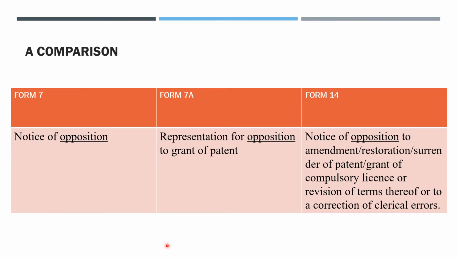When you compare these three forms, I think it will be crystal clear for you to differentiate between the three, and you will not be confused anymore. Friends, that's why I have tried to compare all the three forms here for a clear understanding.